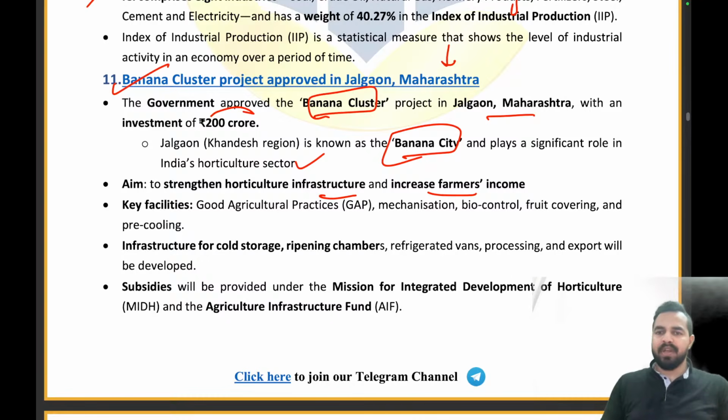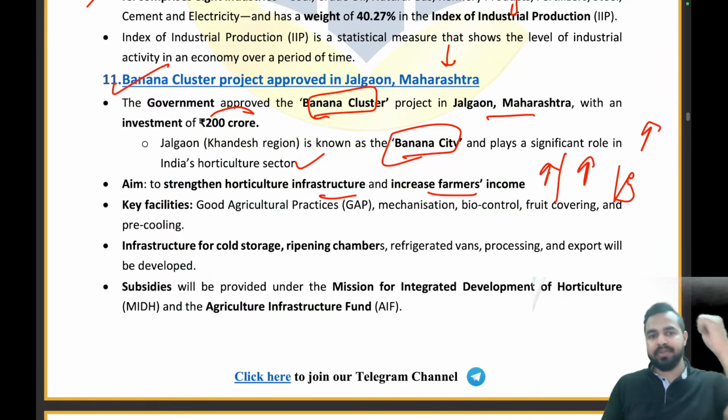Originally, we are having high production there, right? But we want to ensure that we are enhancing the productivity and efficiency in this particular area, and we want to make it more sustainable. That is why we have come up with the banana cluster project. It aims to strengthen the horticulture infrastructure and increase farmers' income there.